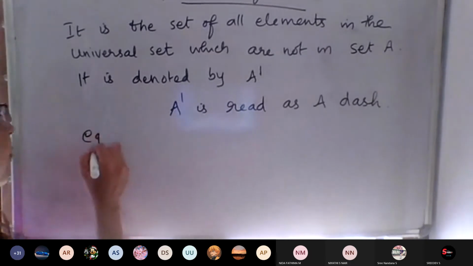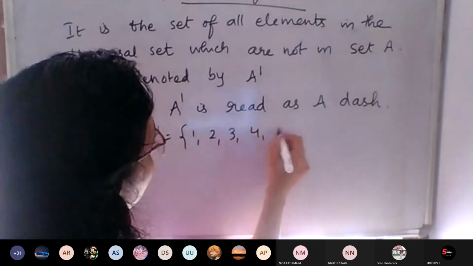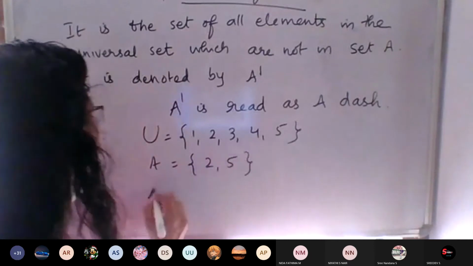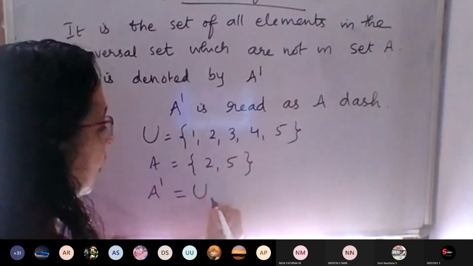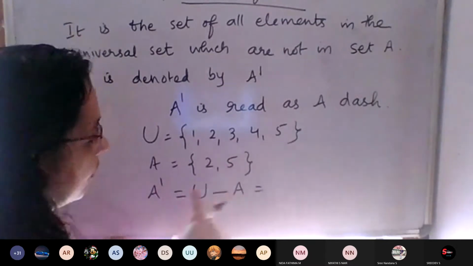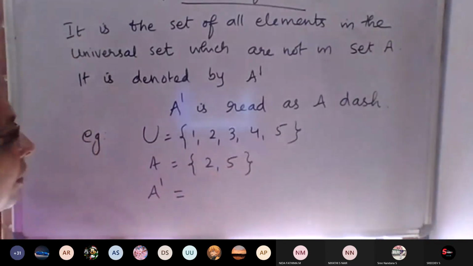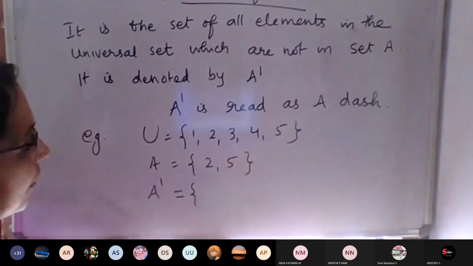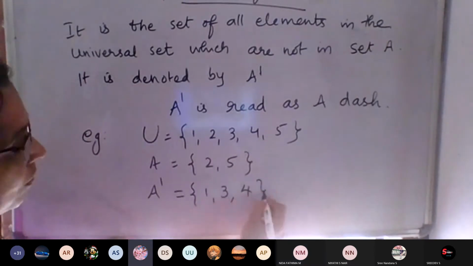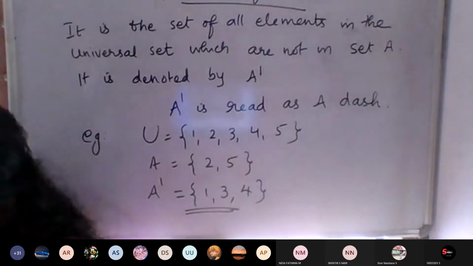Okay. Example. Right now, the universal set is 1, 2, 3, 4, 5. Then A is equal to the set 2, 5. Then what about A dash? A dash means universal set minus set A. If you need, you write it, or directly you write. That is better. A dash is equal to the set 1, 3, 4. A complement.